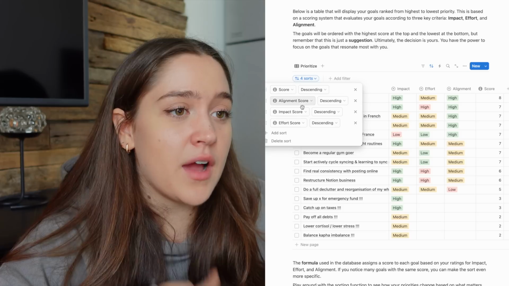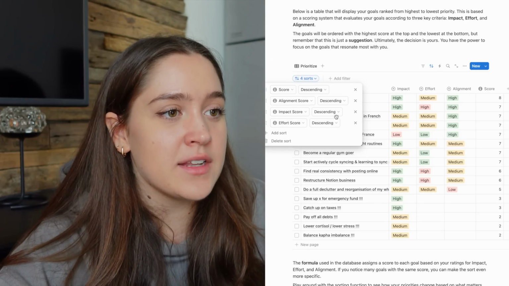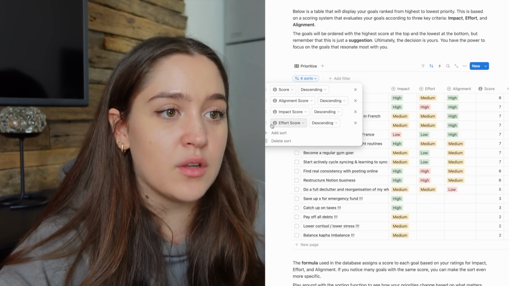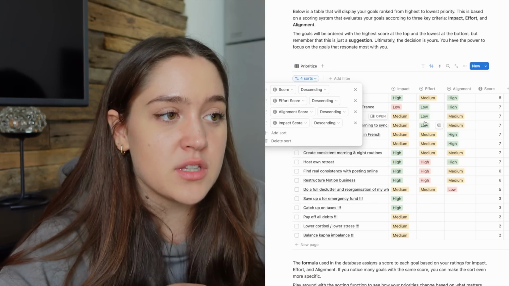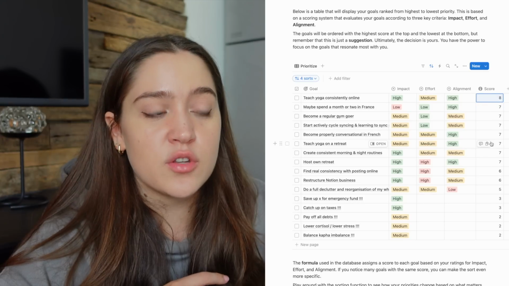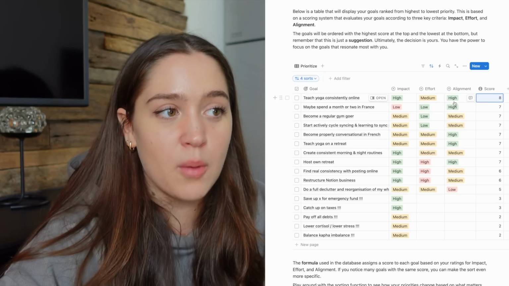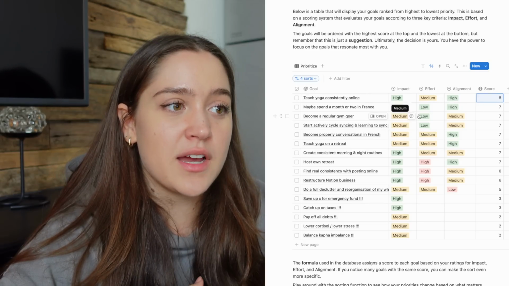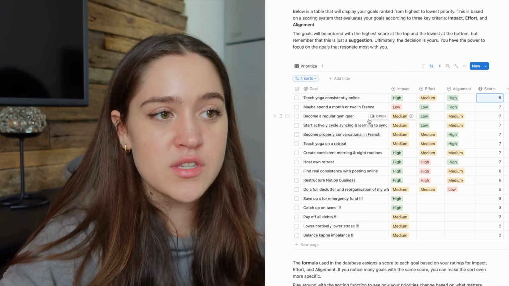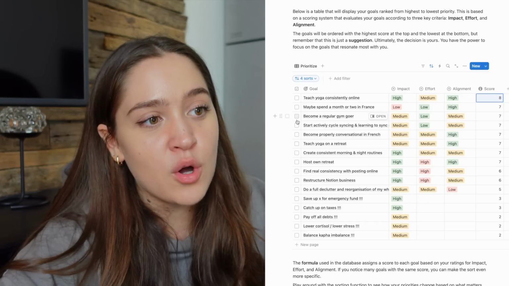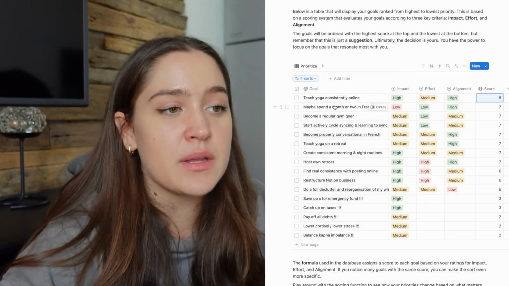For example, if I had a more difficult year and next year I want to prioritize my low effort goals, I'm going to bring this up to the top. As you can see, it's still going to go based on the score, so the scores haven't changed. The one that has 8 is still on top. But after that, it's going to prioritize the lower effort goals. So for example, become a regular gym goer, start actively cycle syncing, spend a month or two in France.